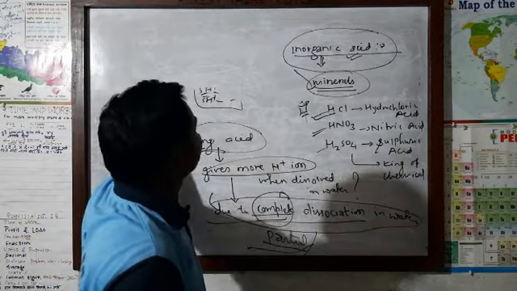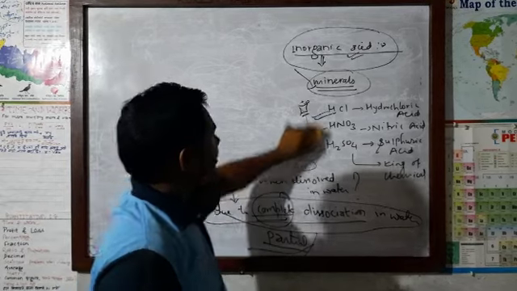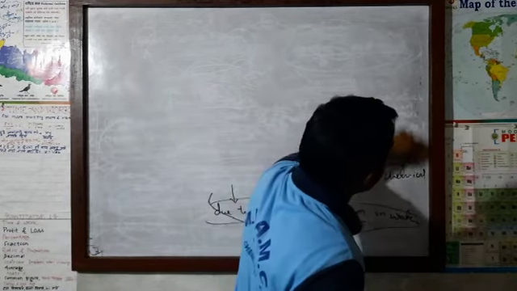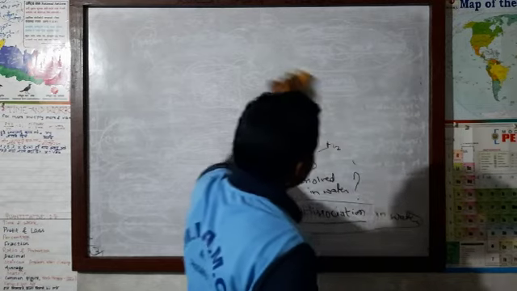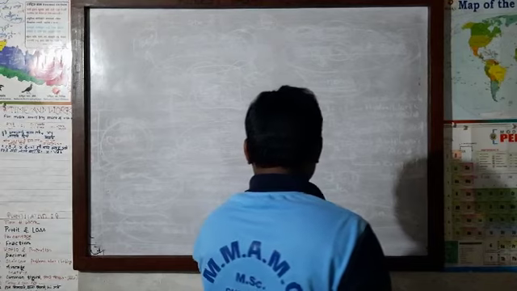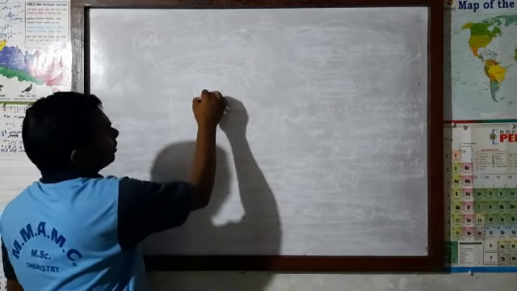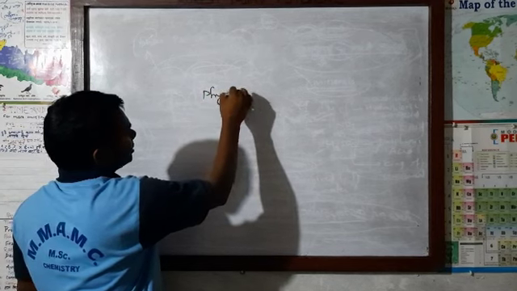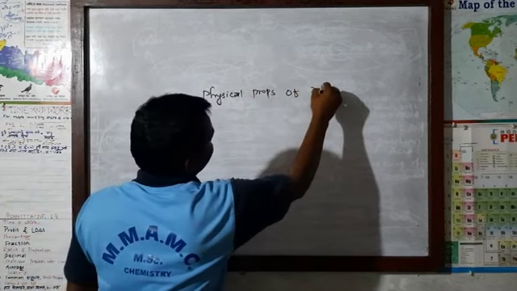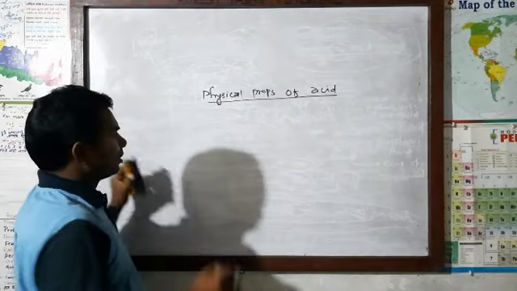Now we are going to study the physical properties of acid. What are the physical properties of acid? After that, the chemical properties of acid, and finally the uses of acid. Up to that much we should study. Physical properties of acid.